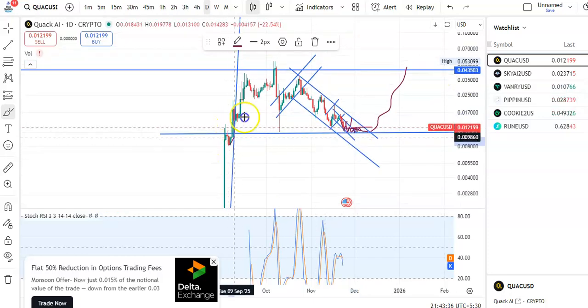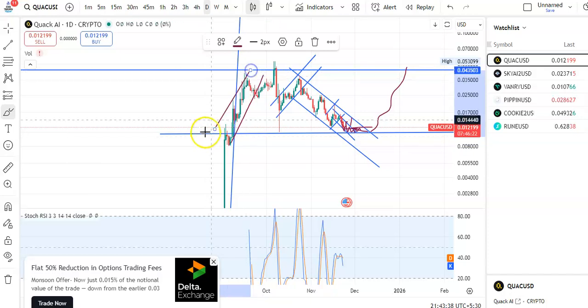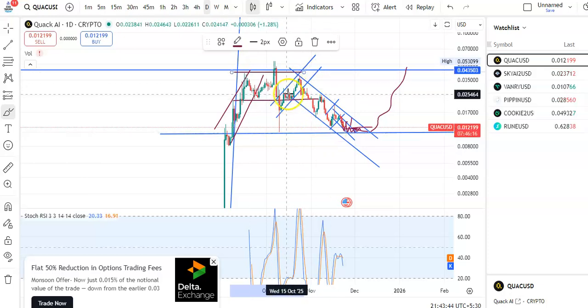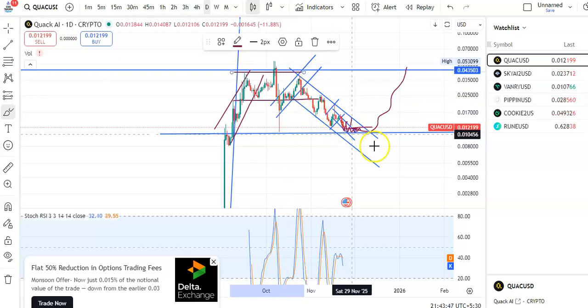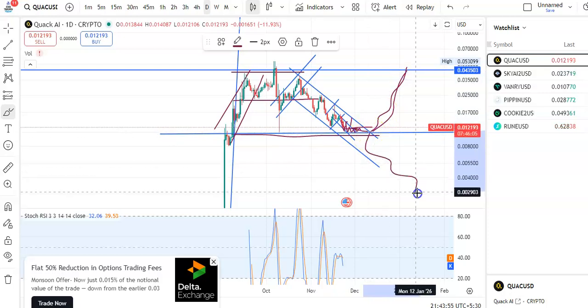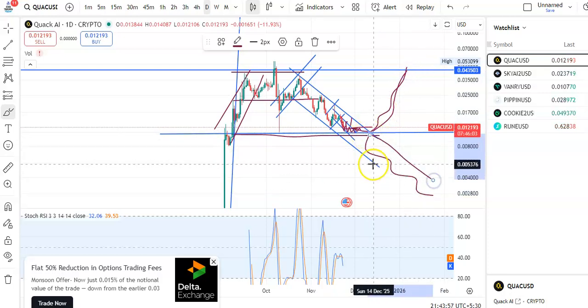Previously you can see candles were moving in an upward direction, and then it was moving a little sideways, and then you can see the breakout happened, then candles started falling. This is the support it has taken. If the breakout happens, it may go up, or else if the breakout doesn't happen, then candles may fall continuously in this downtrend channel pattern.